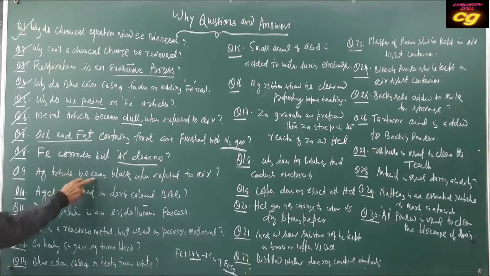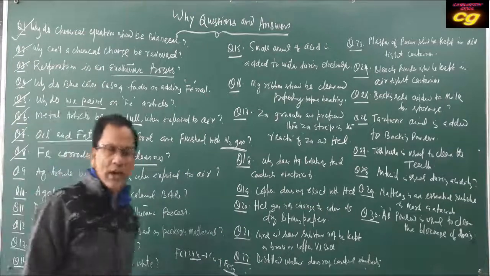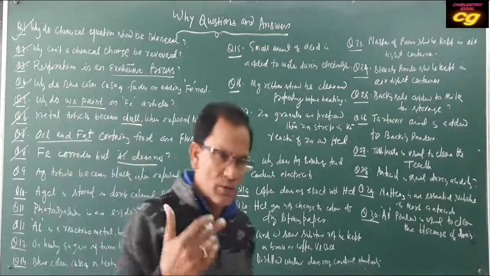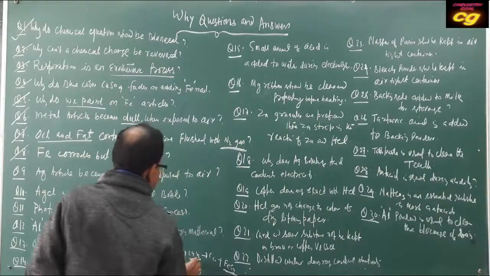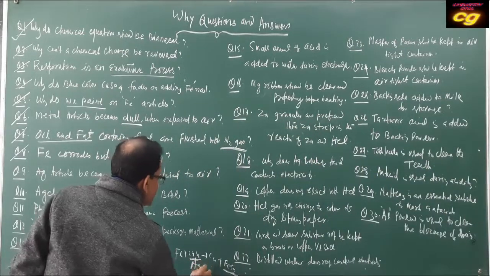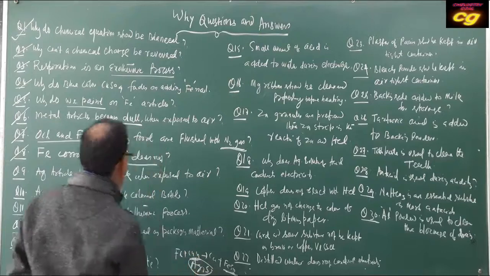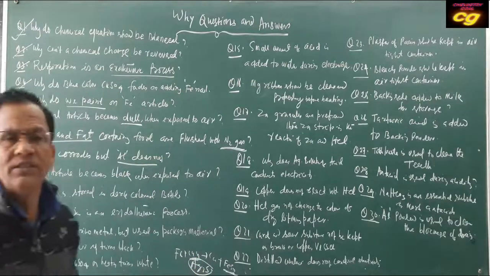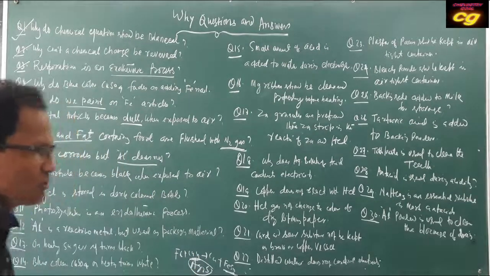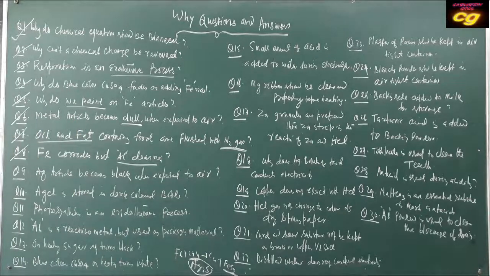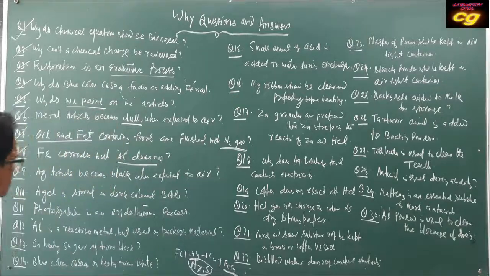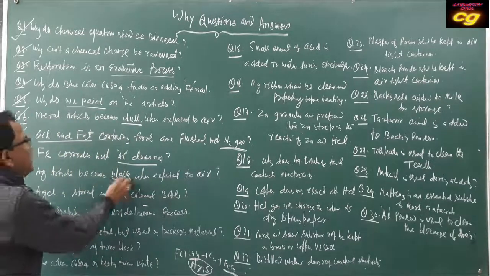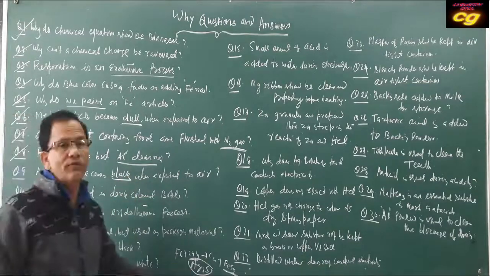Then, silver articles become black when exposed to air, because silver exposed to the atmosphere forms silver sulfide, Ag2S. This silver sulfide is black in color. That's why silver jewelry articles, when exposed to air, become black due to formation of silver sulfide.